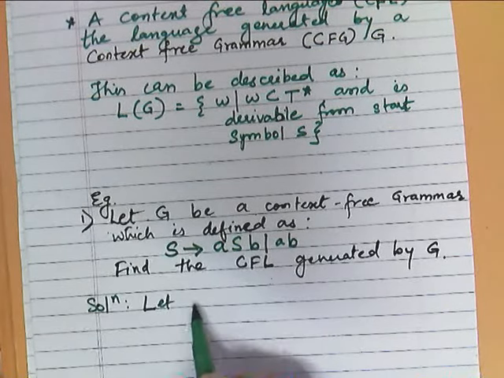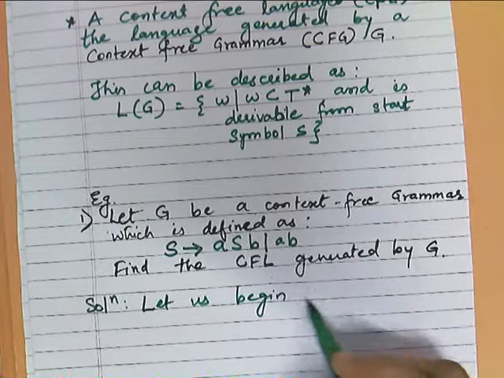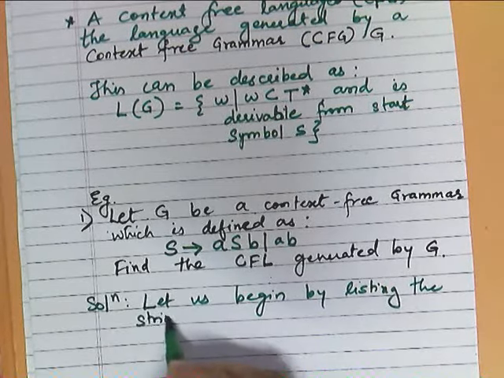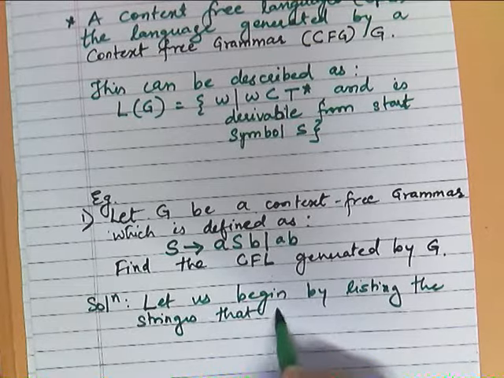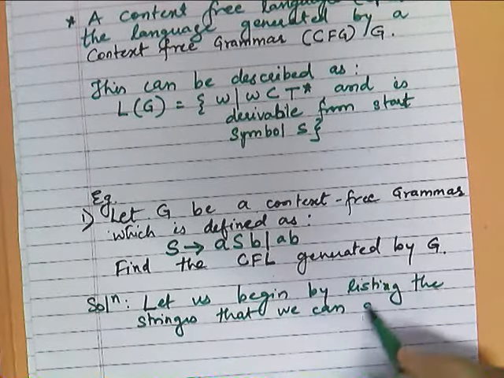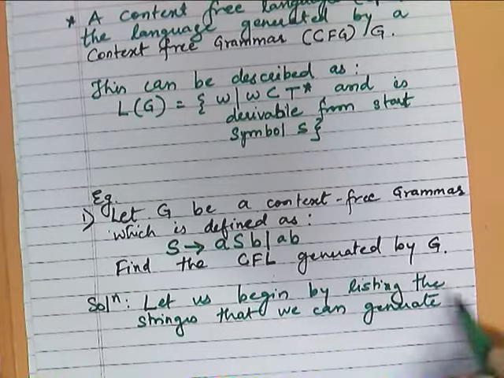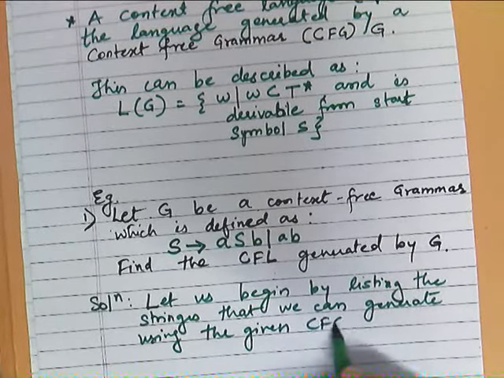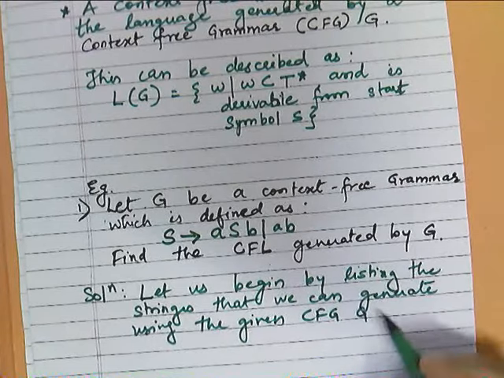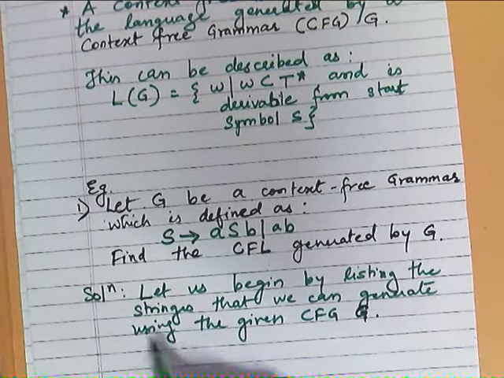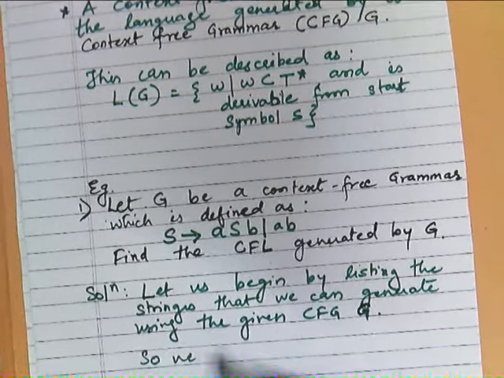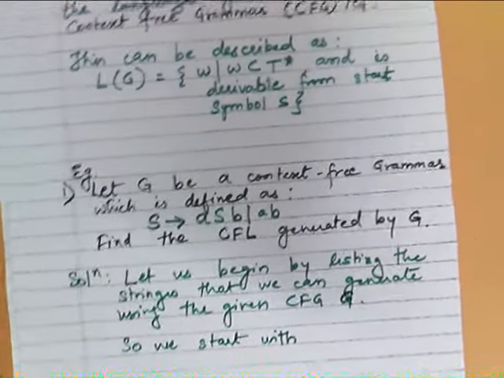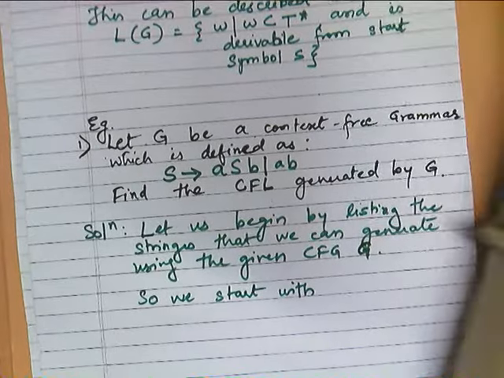So let us begin by listing the strings that we can generate or derive using the given CFG G. We start with the minimal length string. What will be the minimal length string?